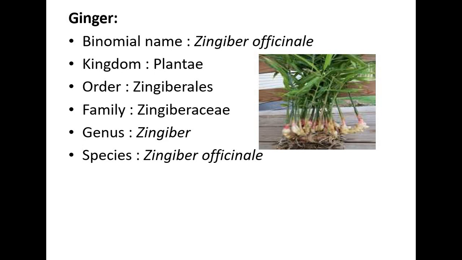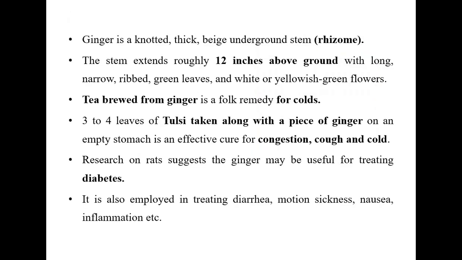Next we can discuss ginger. Most houses use ginger tea and ginger-related food materials. The binomial name is Zingiber officinale, kingdom Plantae, order Zingiberales, family Zingiberaceae, genus Zingiber, species Zingiber officinale. Ginger is a thick underground stem, rhizome-based plant. The stem extends up to 12 inches above the ground.